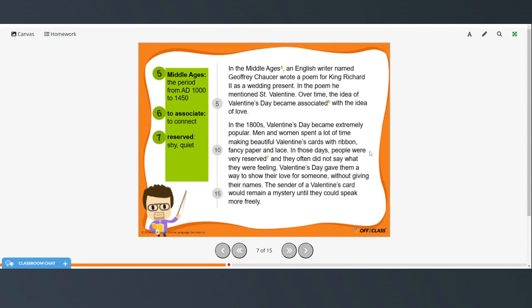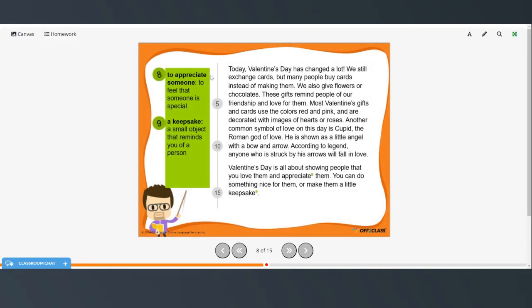In those days, people were very reserved, and they often did not say what they were feeling. Valentine's Day gave them a way to show their love for someone without giving their names. The sender of a Valentine's card would remain a mystery until they could speak more freely. To appreciate someone, to feel that someone is special. A keepsake is a small object that reminds you of a person. Today, Valentine's Day has changed a lot.